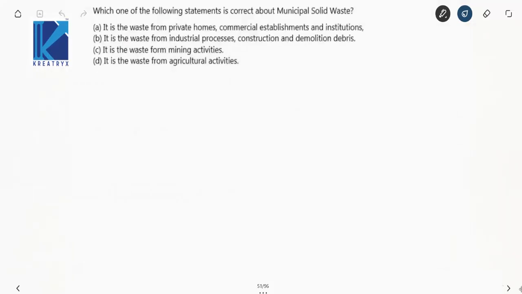Which one of the following statements is correct about municipal solid waste? Find out the correct answer, it seems. Now it is the waste from private homes, commercial establishments and institutions. Now your first statement is perfectly right. So your option is this.